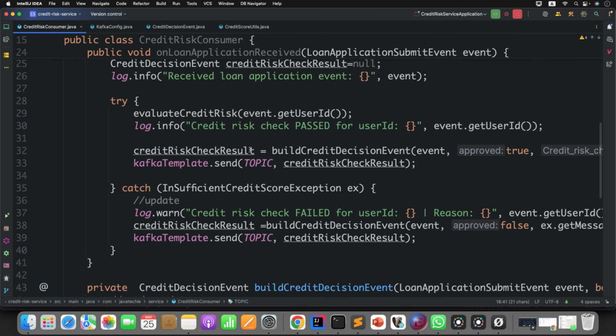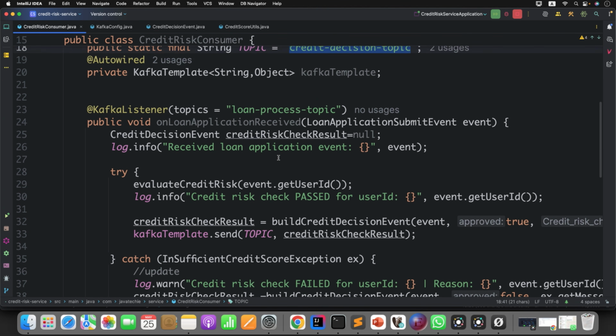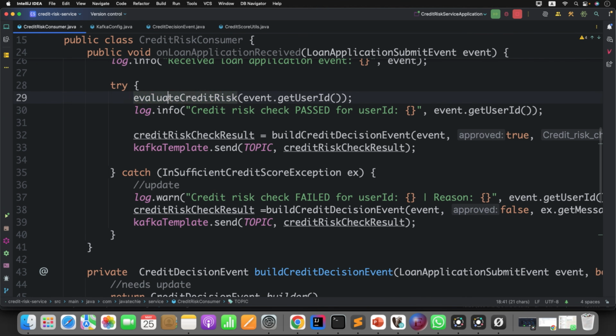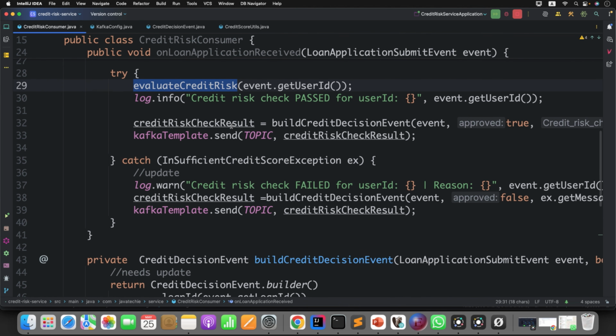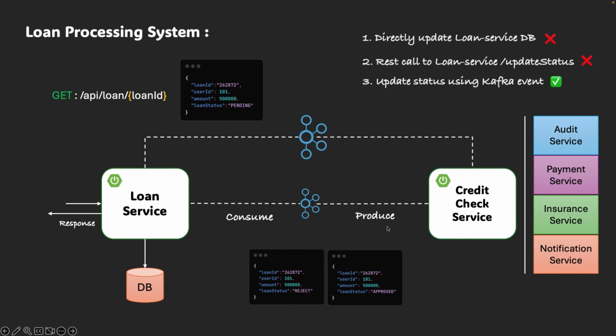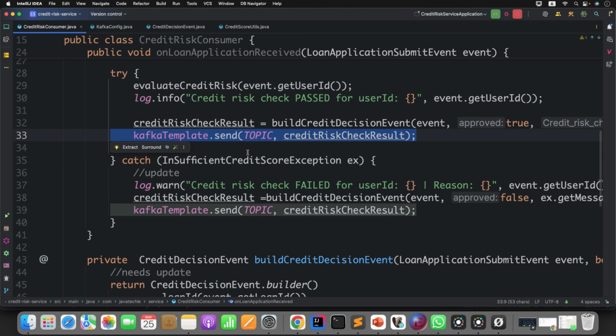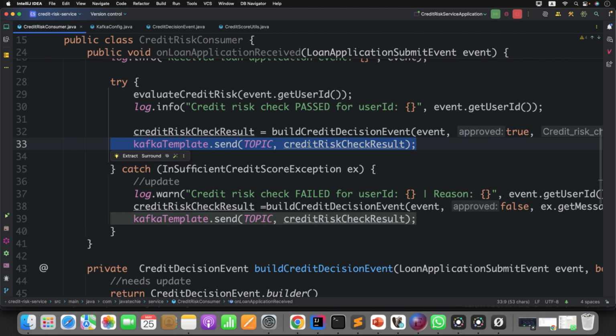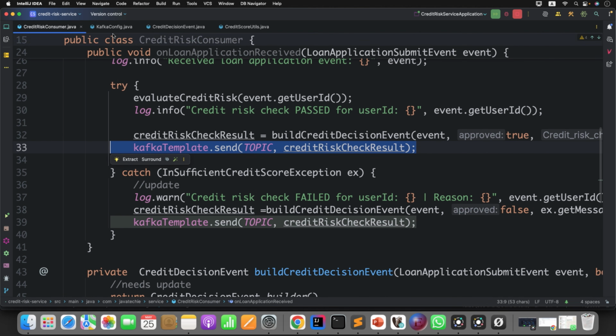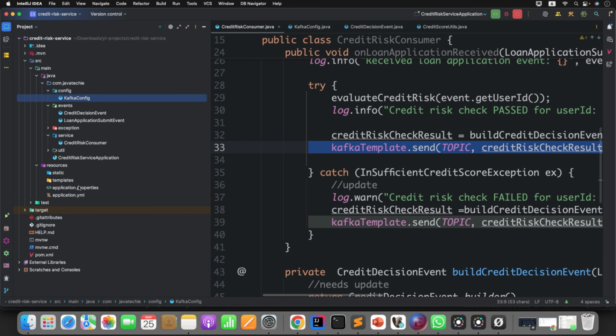Now this consumer consumes the event, does the credit risk evaluation, finds the result, builds the message and publishes it to Kafka. This part, the producer part, is done. Now we need to start writing the consumer part. But before that, since we are sending the object as a result to Kafka, go to application.yml.